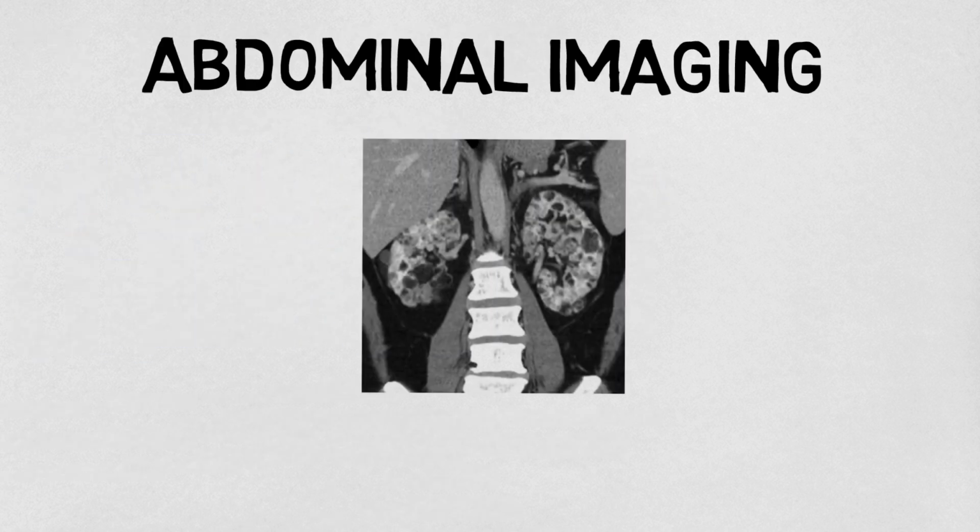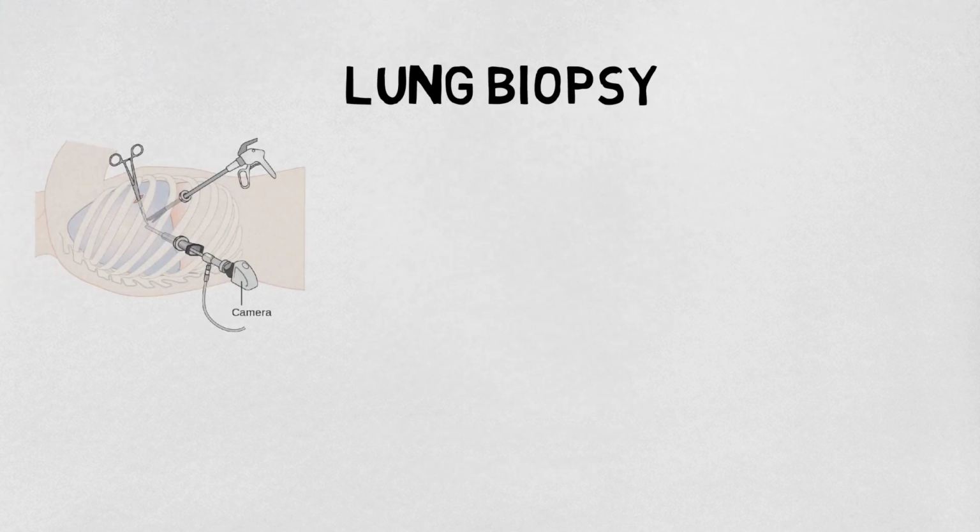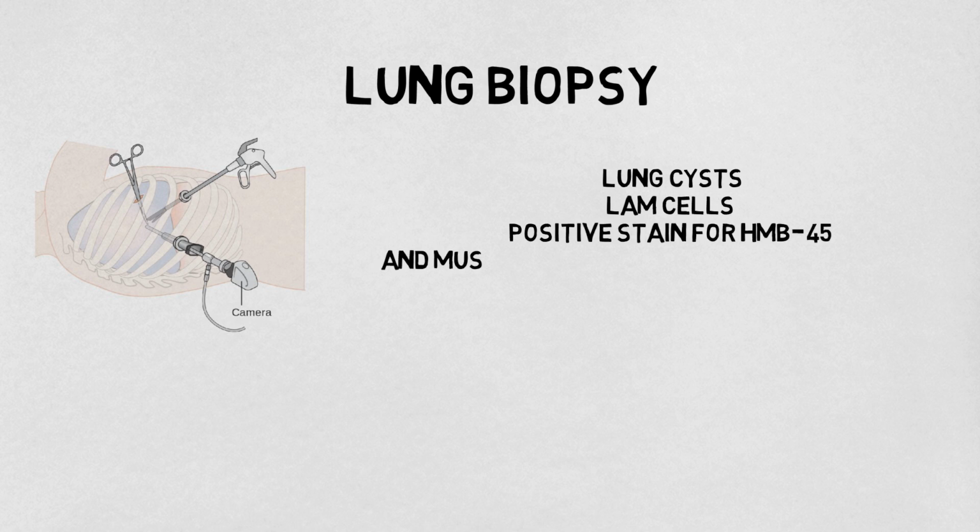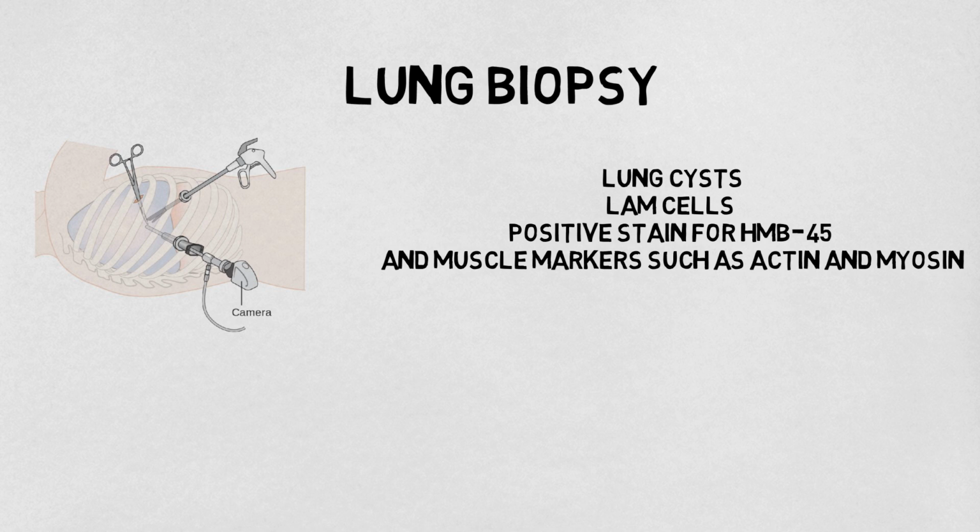Abdominal imaging should be pursued to evaluate for renal angiomyolipomas. This can be done with an abdominal CT, MRI, or kidney ultrasound. However, ultrasound may be less sensitive to detect smaller renal angiomyolipomas. Surgical lung biopsy is the gold standard to diagnose LAM. However, this is an invasive procedure associated with certain complications. On lung biopsy, there is presence of lung cysts and LAM cells that stain positive for human melanoma black 45 and other muscle markers such as actin and myosin.